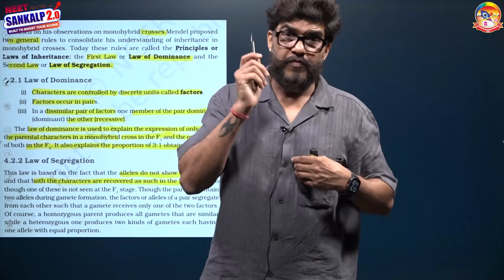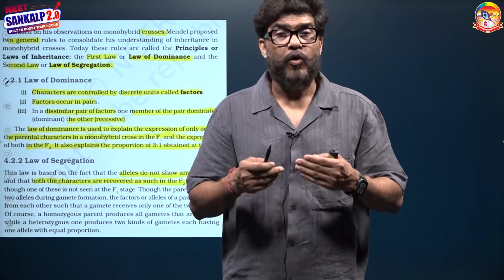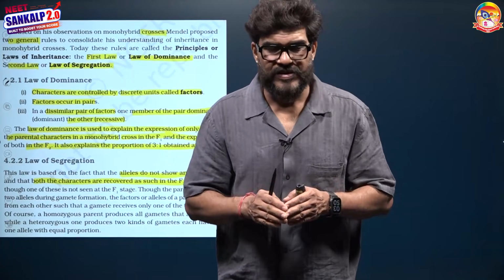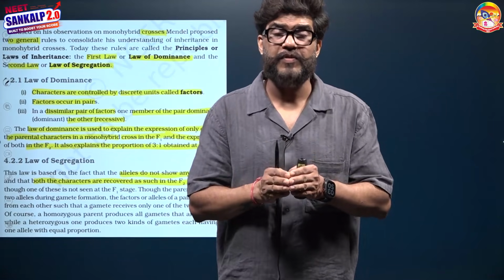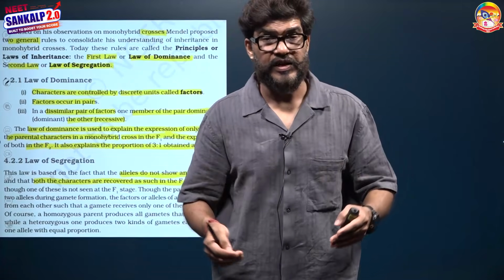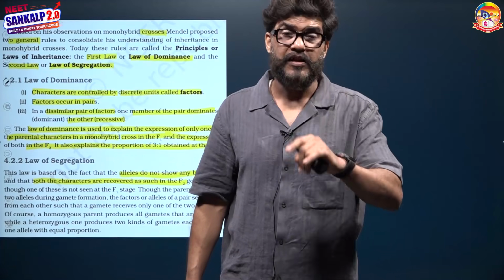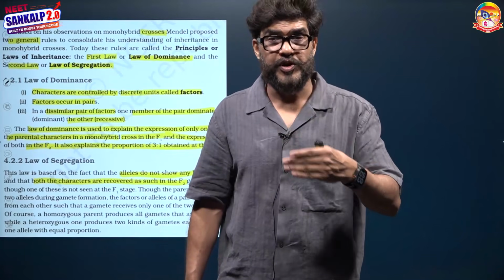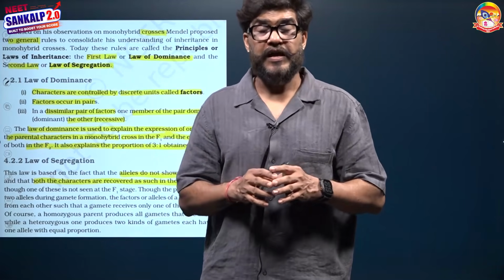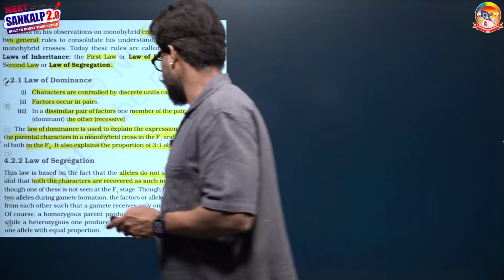Because one gamete has only one allele of each gene pair, this law of segregation is also known as the law of purity of gametes. Because in the F1 generation, when it takes part in gamete formation, both of the alleles become separate from each other, it is called the law of segregation. Because of this separation, each gamete will receive either of the alleles, so it is also called the law of purity of gametes. This is one of the most crucial laws of inheritance, and it is also said to be a universal truth or generalization of biology.